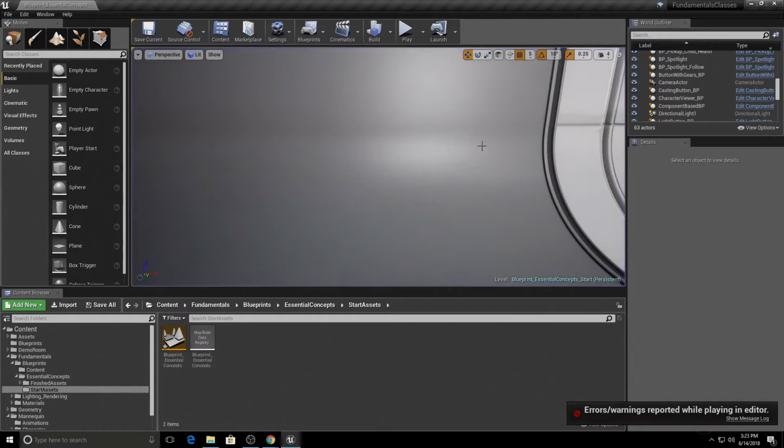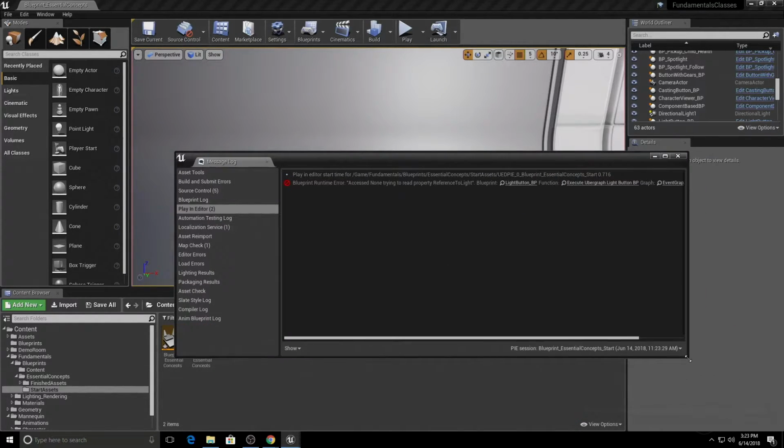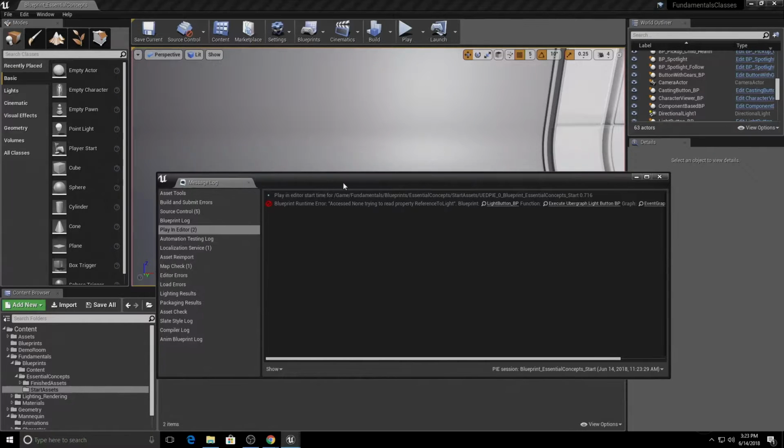In fact, if we escape, we're getting a nasty little warning down here at the bottom, which we can click on. If we click the show message log, it'll give us a little bit more information. And we're getting an error inside of our Blueprint, so our Blueprint is not set up correctly. If we use the message log to our advantage, we can diagnose what's going on with our Blueprint and where the problem may be. So the error that we received is that we are accessing none trying to read property reference to light. What's really cool about the message log here is that you can actually navigate to the source of the problem directly from the message log. Each of these links, we can click on them and jump directly to the problem.